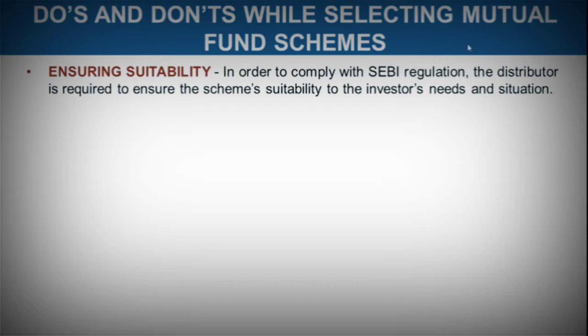Do's and don'ts while selecting a mutual fund scheme. First is ensuring suitability. In order to comply with SEBI regulation, the distributor is required to ensure the scheme's suitability to the investor's need and situation. We already learned about this, that the distributor needs to present those schemes, whatever we studied till now, and what schemes can be presented to a particular investor would depend on the investor's need, the risk appetite of the investor, and the time horizon of the investment.